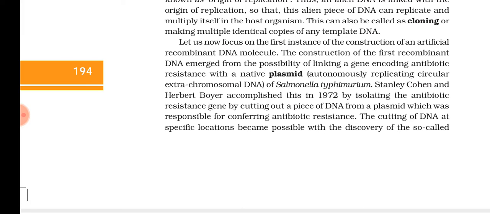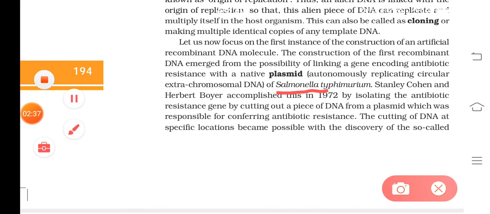In addition to that, some bacteria have a circular extra chromosomal DNA, that is known as a plasmid. Into the plasmid of a bacterium known as Salmonella typhimurium, another gene, a gene encoding antibiotic resistance, was combined.